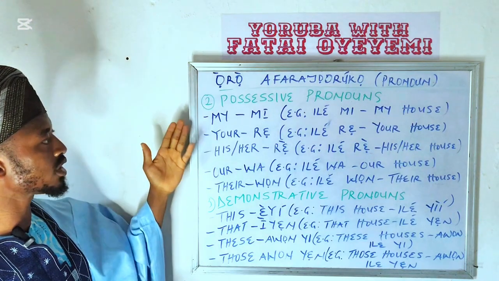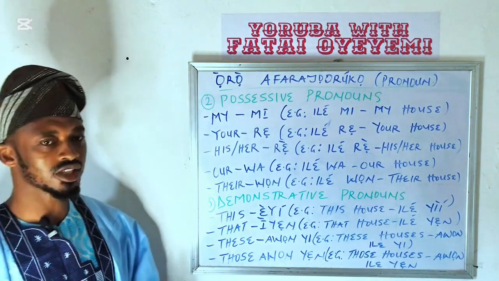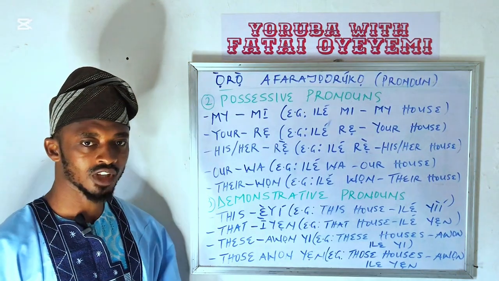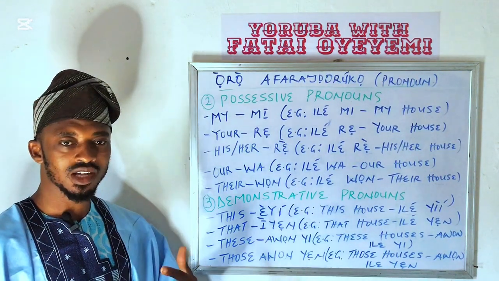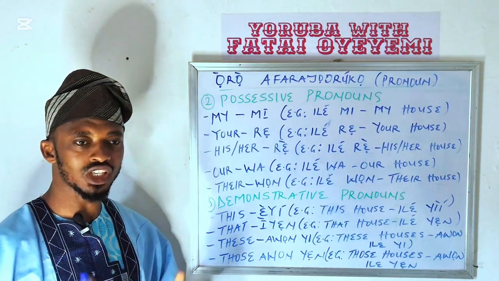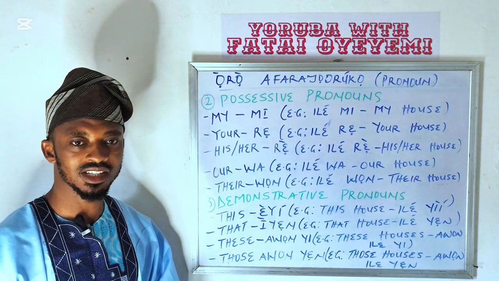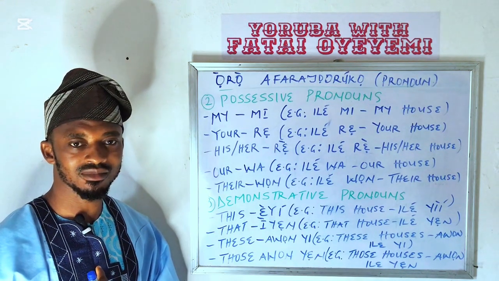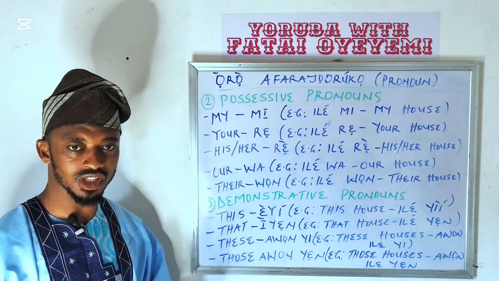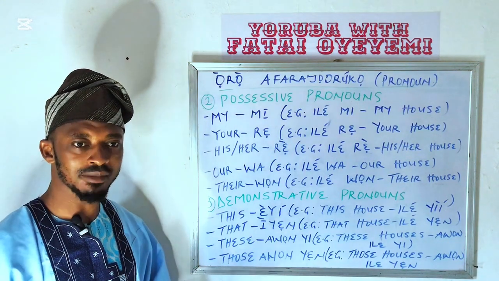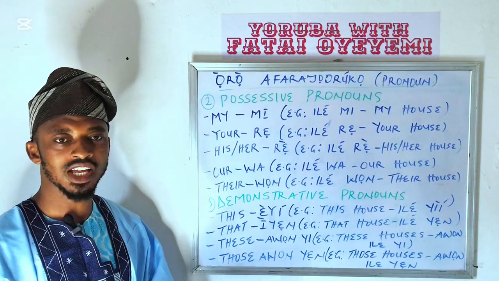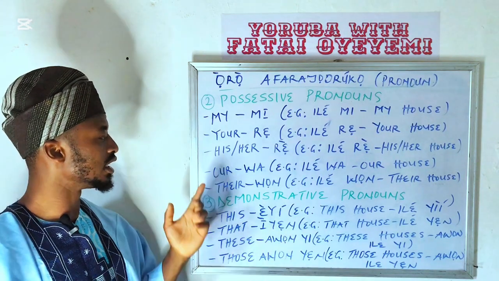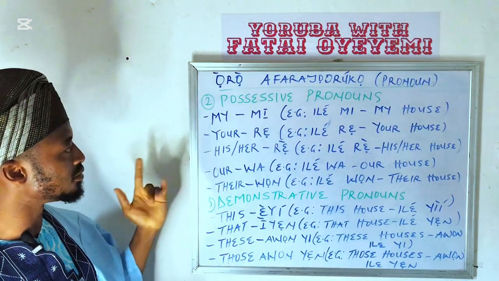The second type of pronoun that we have in Yoruba language is possessive pronoun. As the name implies, possessive is something that you use to claim ownership, to lay possession on something, like this thing is mine. You know what possessive means? It means that this thing is mine, I'm laying ownership on it. So what pronoun do we use? That is possessive pronoun. And we highlighted some here.